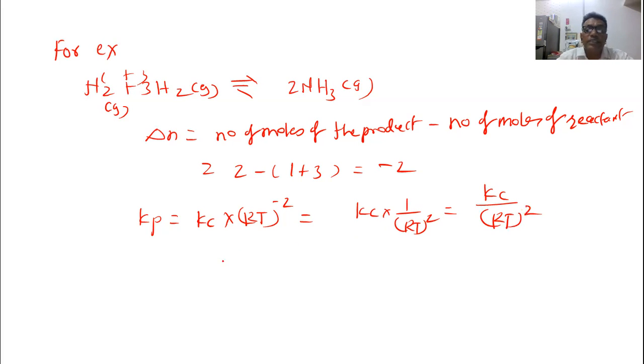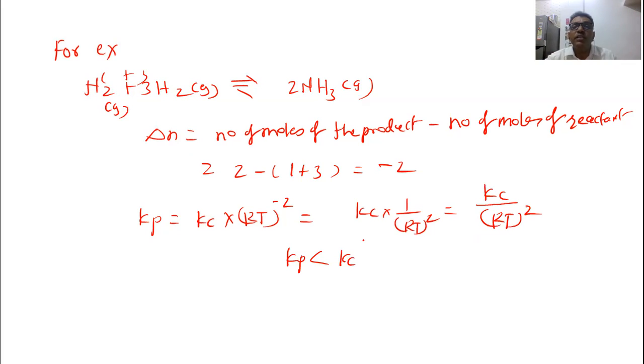So for this reaction, Kp equal to Kc upon RT square means the value of the Kp is less than Kc, because whatever the value of the Kc, the equilibrium constant expressed in terms of the concentration, it should be divided by RT square. So ultimately Kp will be less than Kc.